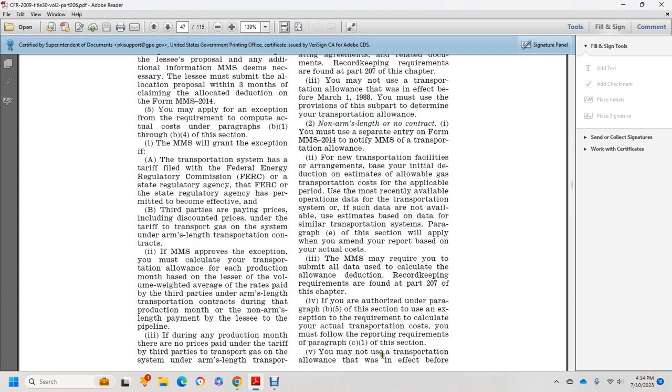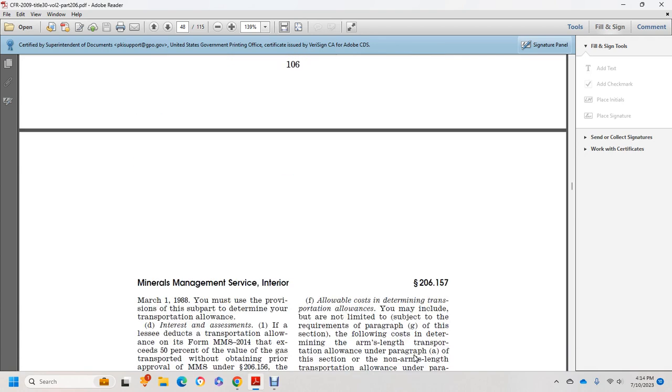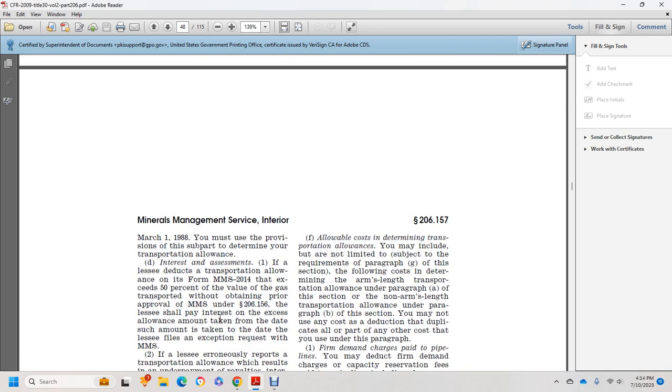A lessor who may not use the transportation allowance as it was in effect before March 1, 1988 must use the provisions of this subpart in determining the transportation allowance. (2) The lessor shall pay interest on assessments if the lessor deducts a transportation allowance on the Minerals Management Service Form 2014 that exceeds the value of the gas transported without prior approval of the Minerals Management Service under